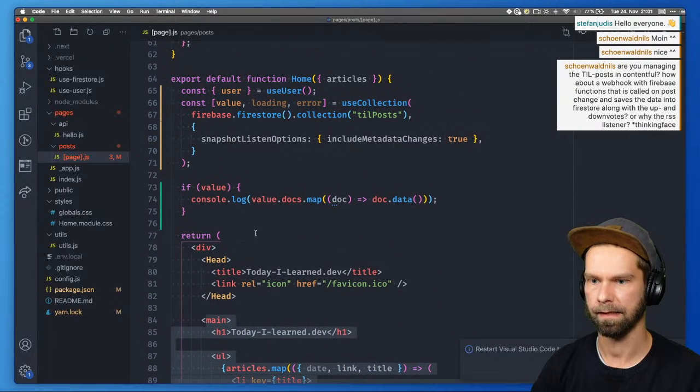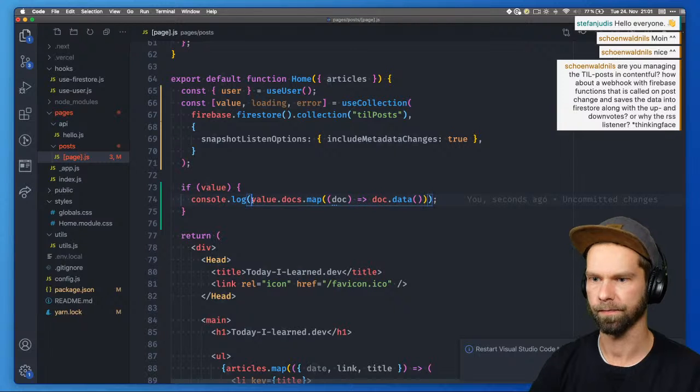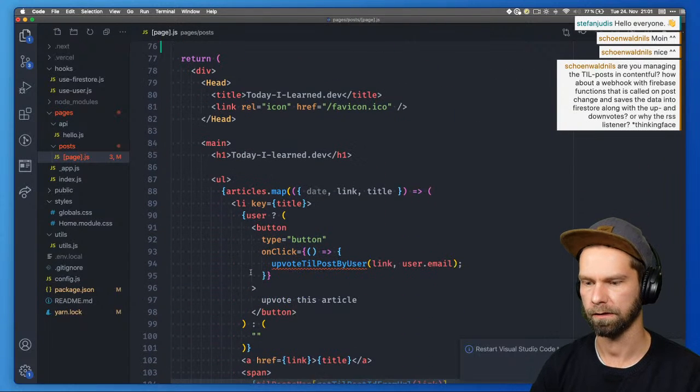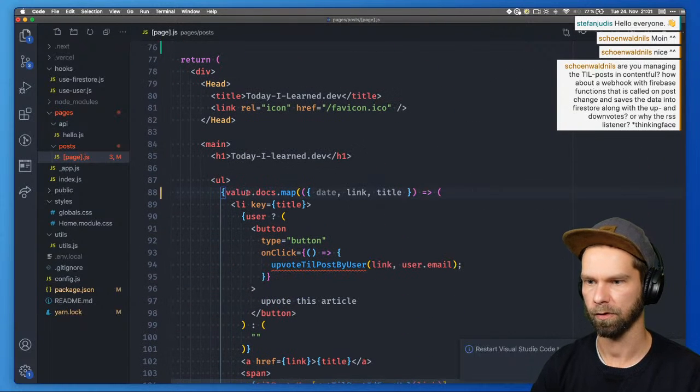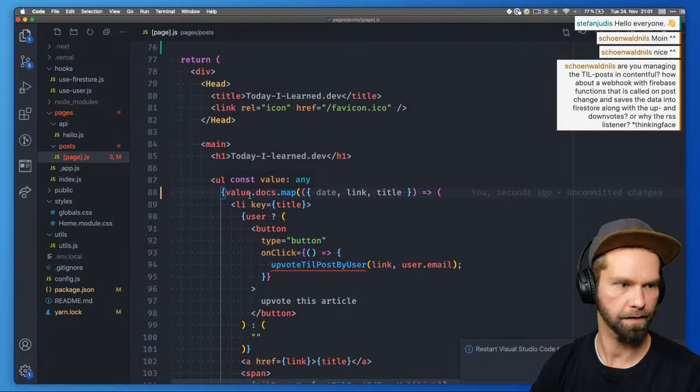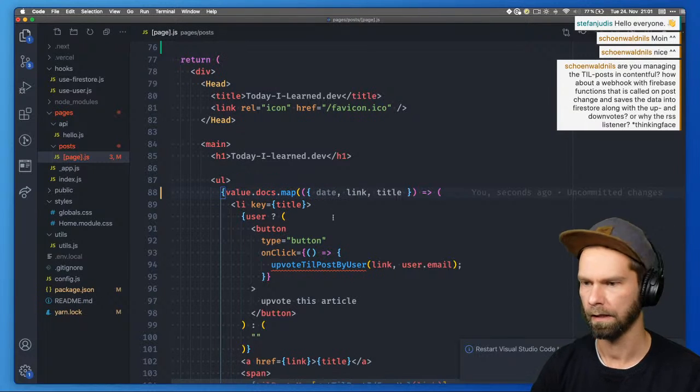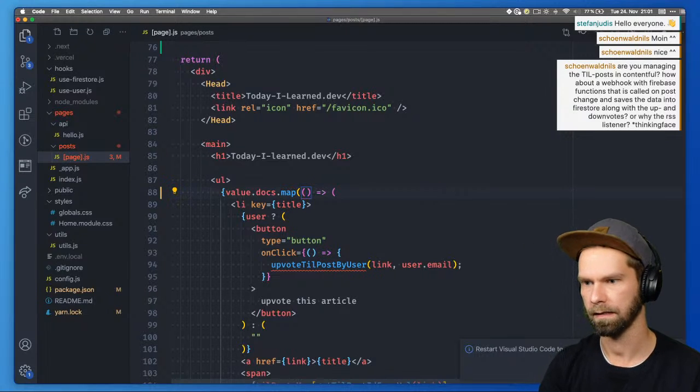Which is basically now value docs is what we want to iterate over, because it's not articles anymore from the custom hook. And then we have to call data on it first, because this is now this weird Firebase object. So this is not what we're gonna use.